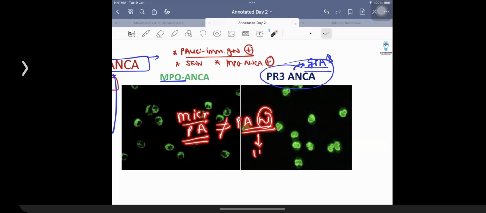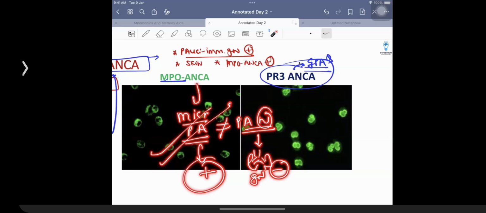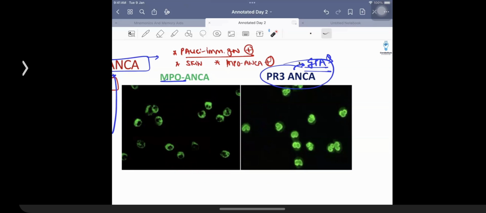In polyarthritis nodosa, pulmonary involvement is not seen, glomerulonephritis is not seen. In microscopic polyangiitis, both of them are affected. Right? And you have an antibody in case of microscopic polyangiitis, which is given the name of MPO. So this was asked to you as an INI question.